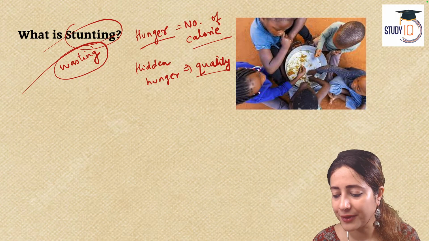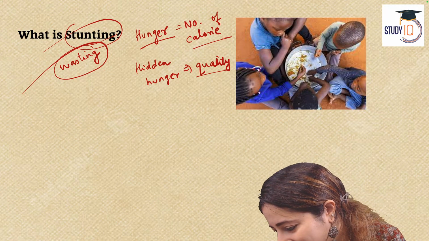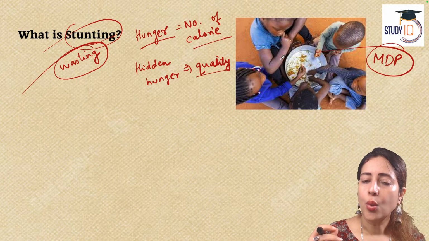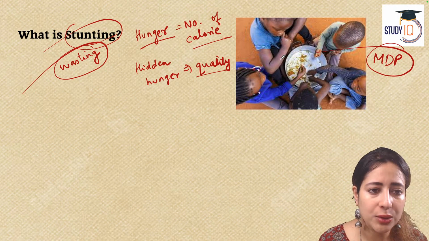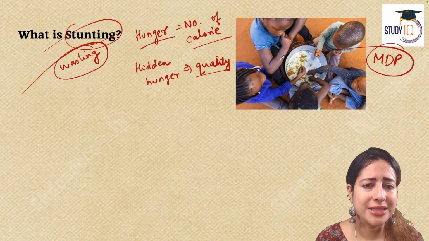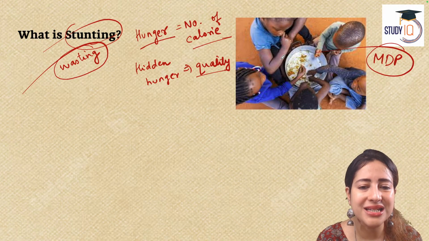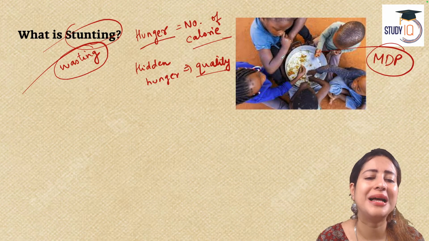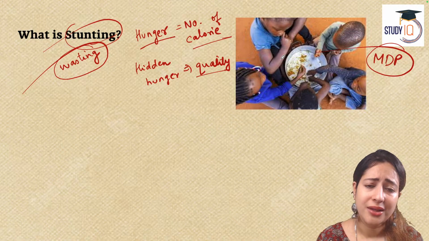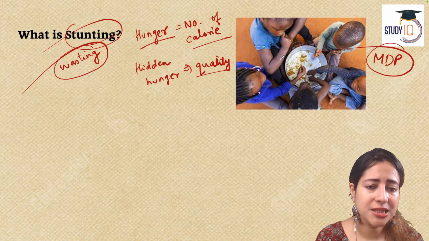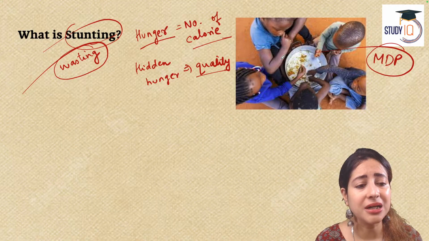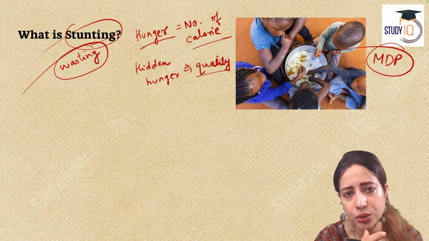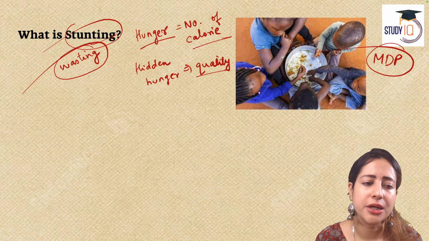This article talks specifically about the problem of stunting. I will explain multidimensional poverty. That's a good question. Before that, what do you mean by stunting? The article says that a child who is too short for his or her age due to chronic or repeated episodes of malnourishment is a stunted child, where the height is not developing as per the age of the child. It is a result of long term food deprivation. It is not about short term hunger. It is about chronic malnourishment or undernourishment.